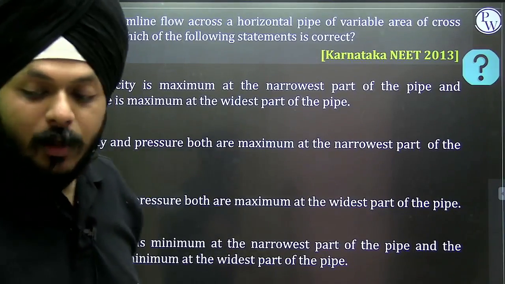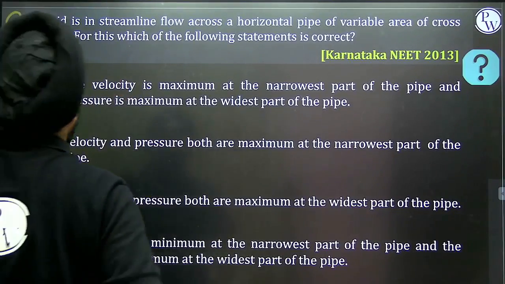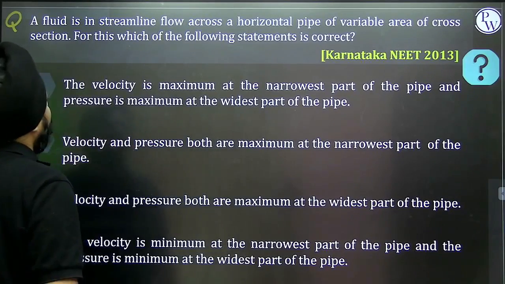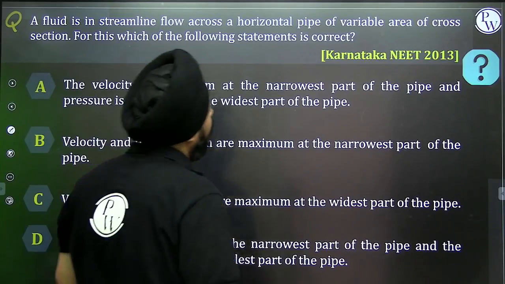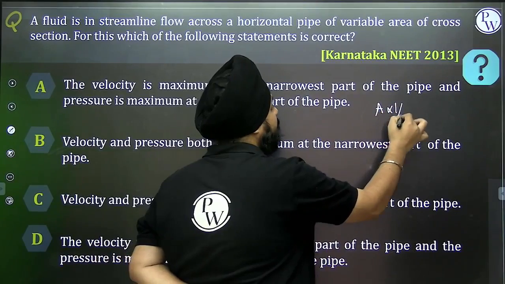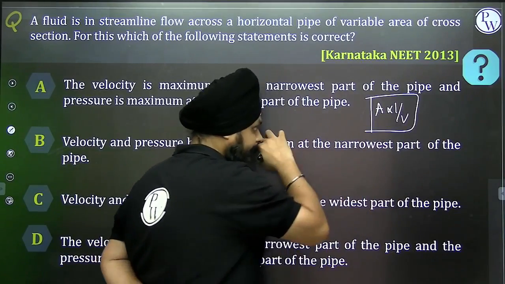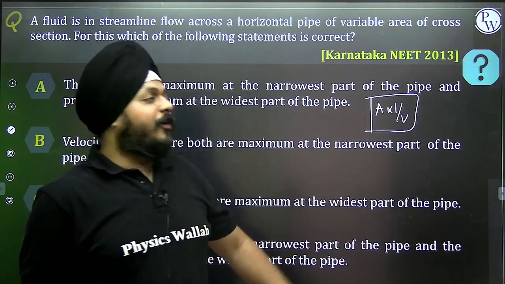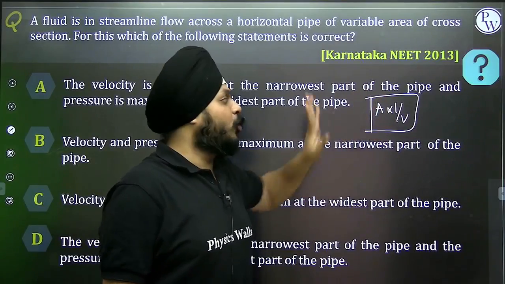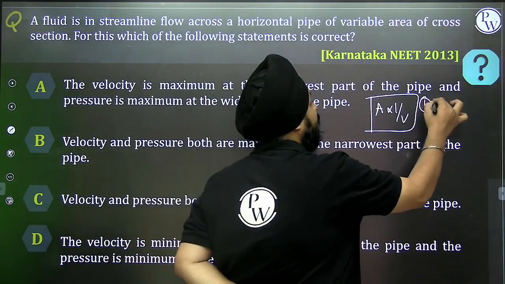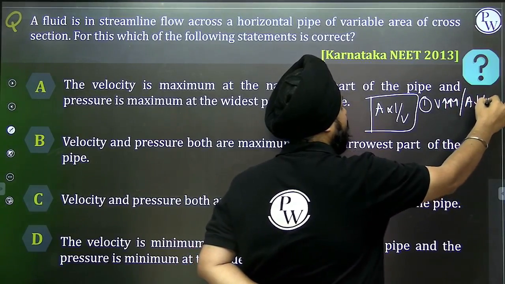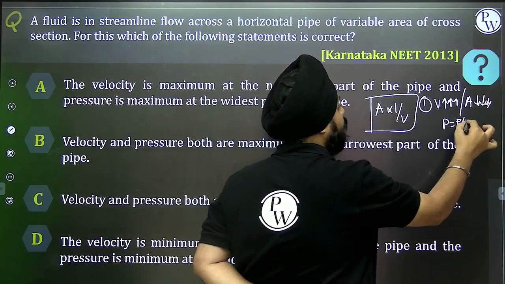In Karnataka NEET 2013, a fluid is in streamline flow across the horizontal part of a variable cross section. For the variable cross section, we are all aware of the continuity equation: A is inversely proportional to V. Velocity is more, area is less. Suppose in the first case velocity is high, area is less; pressure is equal to force per unit area.